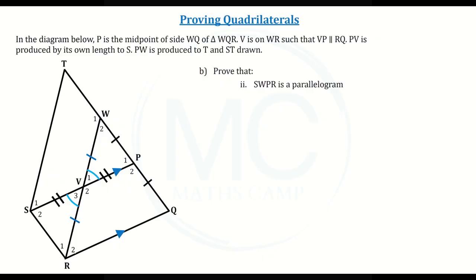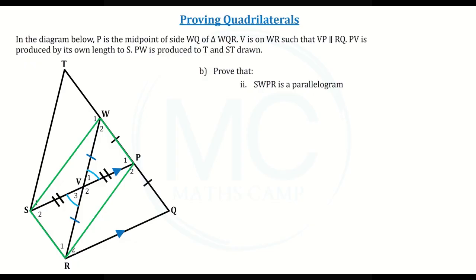Prove that SWPR is a parallelogram. In the diagram, we don't have a line for SW or a line for PR, but please do not let this confuse or scare you. The question is asking us to prove that SWPR is a parallelogram. So to do this, we simply draw in the two missing sides. Let's draw in SW and PR in green. And now we can make the whole parallelogram green.